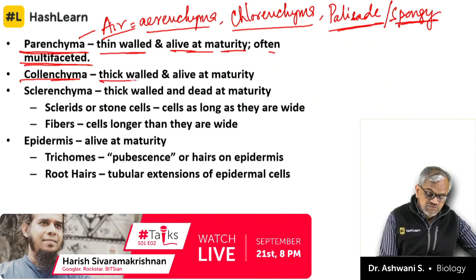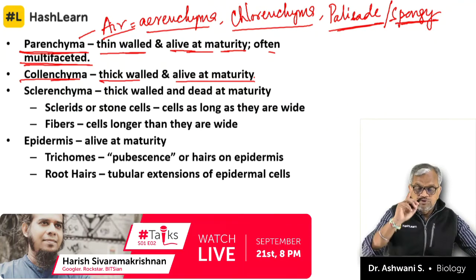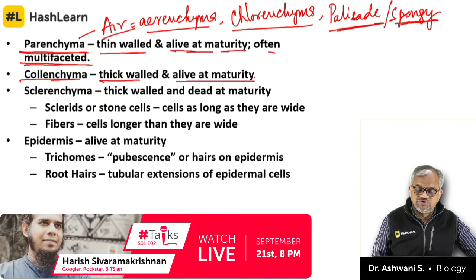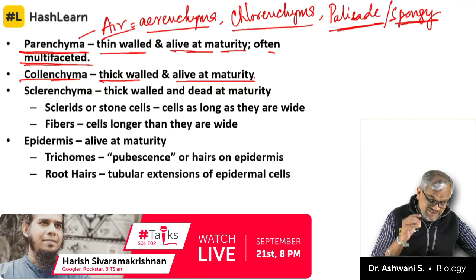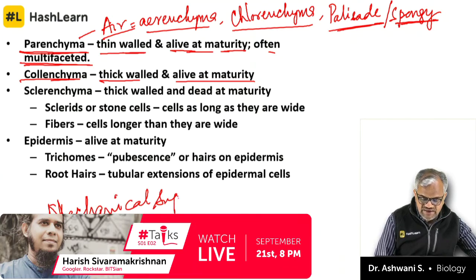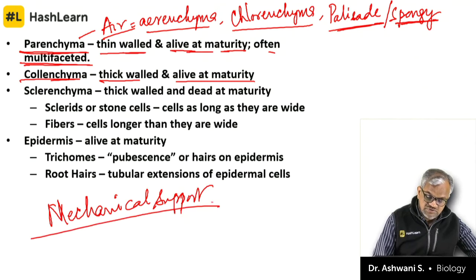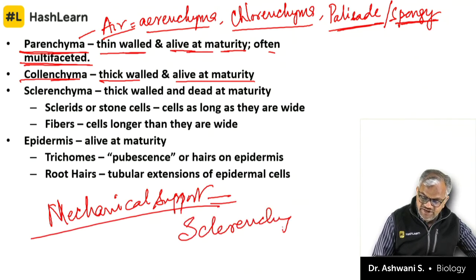Collenchyma, thick-walled, alive at maturity. Do remember here, I'll tell you one question which is very important. In general, whenever we write this word, a tissue responsible for mechanical support, all of us say sclerenchyma by default, or sclerites, or stone cells.